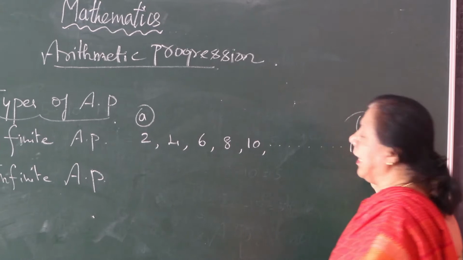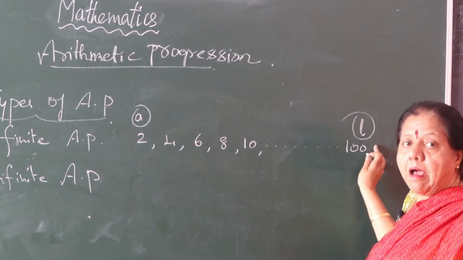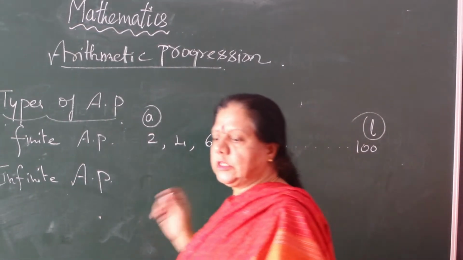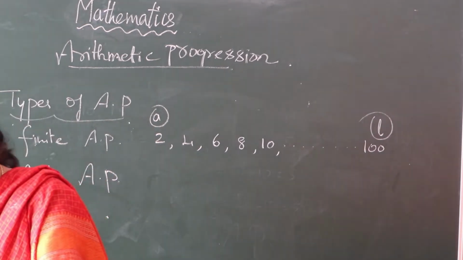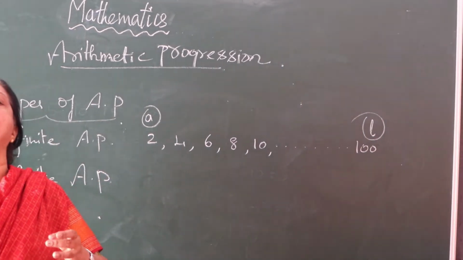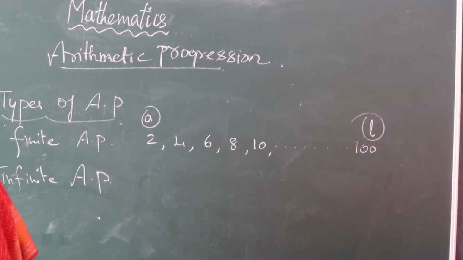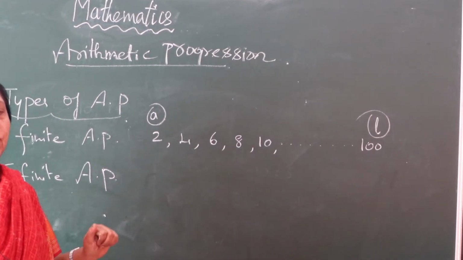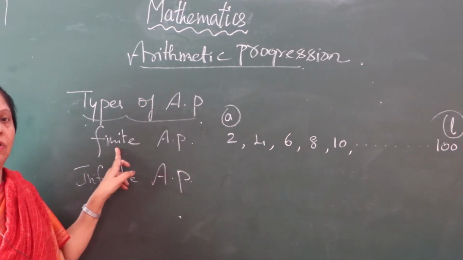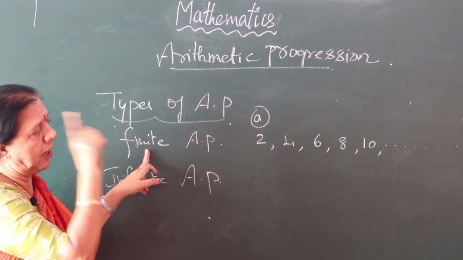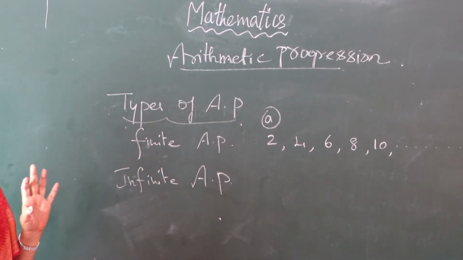What is L indicated? This is the last term. Last term, okay, this is finite. There is a limitation till 100.